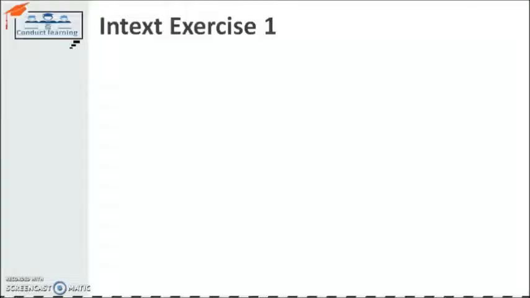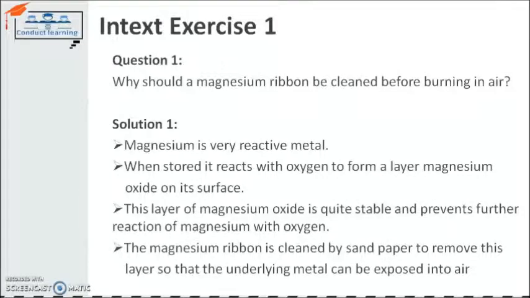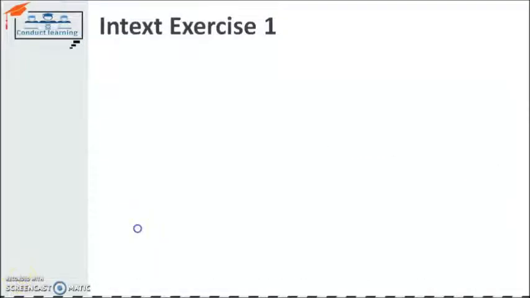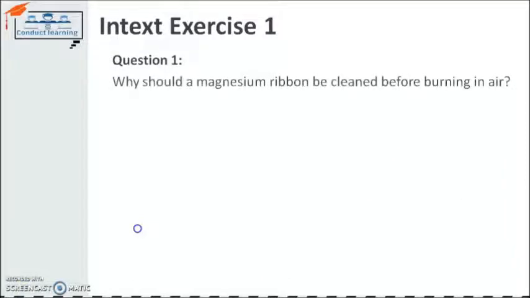The first question is, why should a magnesium ribbon be cleaned before burning in air? As we all know, magnesium is a very reactive metal.